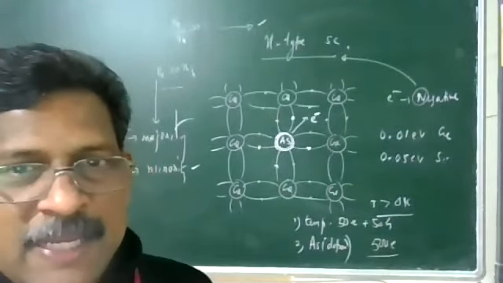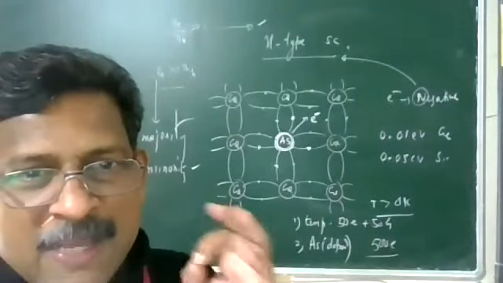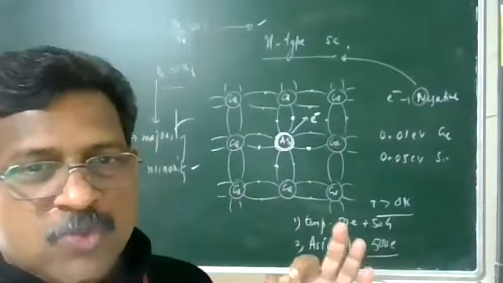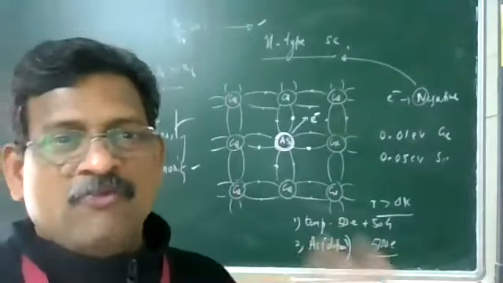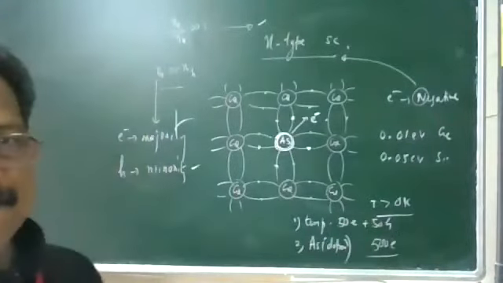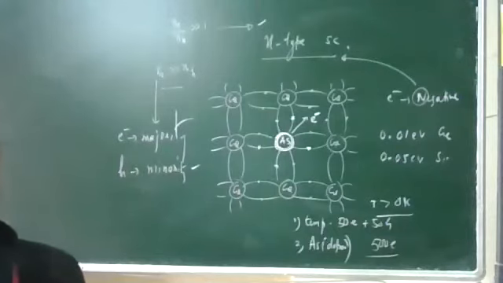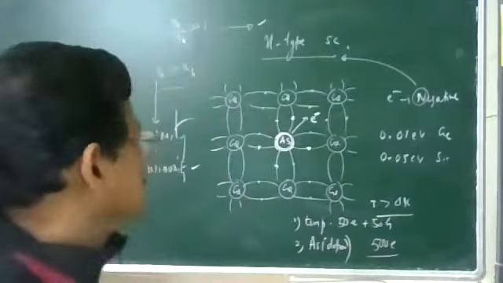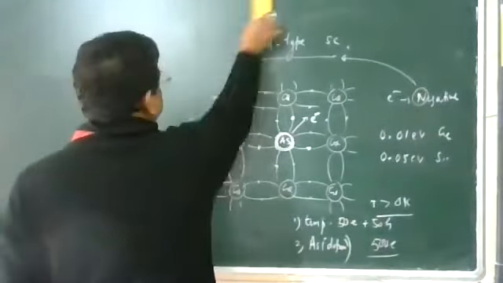But in n-type semiconductor, because of the doping, one more energy level is allowed in between valence band and conduction band for electrons to stay. That energy level is known as the donor energy level. That I am going to draw, very important one. So, the energy band diagram of n-type semiconductor.